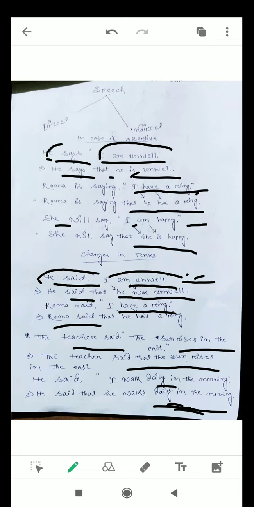Please, students, make sense of what I am speaking. Today here I conclude. In the next session we will discuss a bit more elaborately about speech.